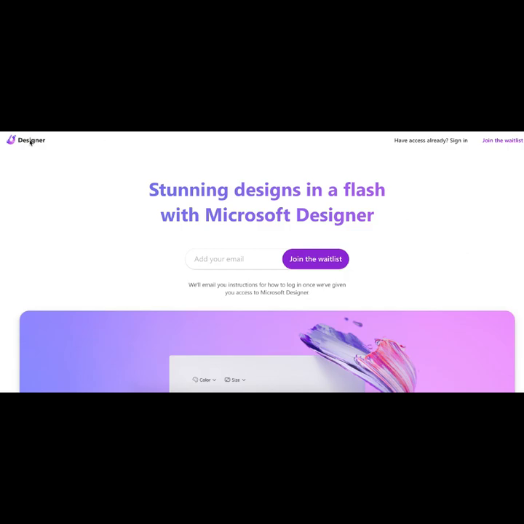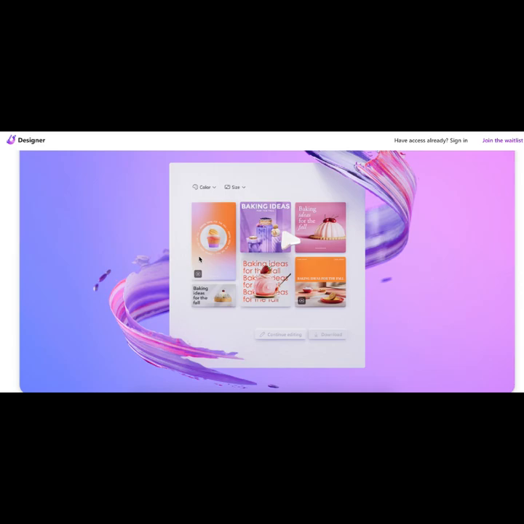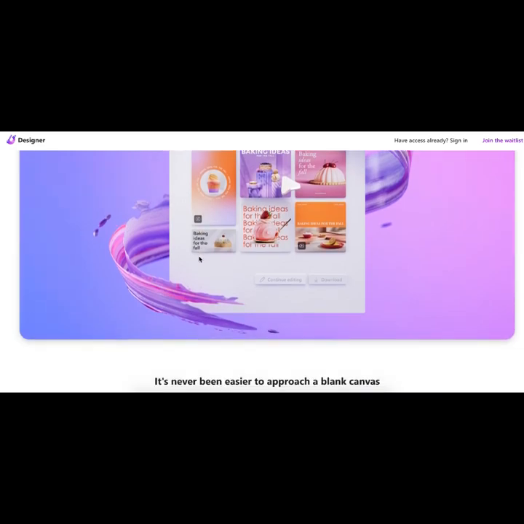This is Designer, and this is by Microsoft. So this is basically your Canva competitor, if you will, but with the incredible power of AI that Microsoft now has. Remember, Microsoft has acquired ChatGPT, or well, rather, Microsoft has acquired OpenAI. So they have a ton of AI power that would be quite difficult for anybody, even Canva, to compete with. So this is something that is going to make making presentations, making graphic assets extremely easy.